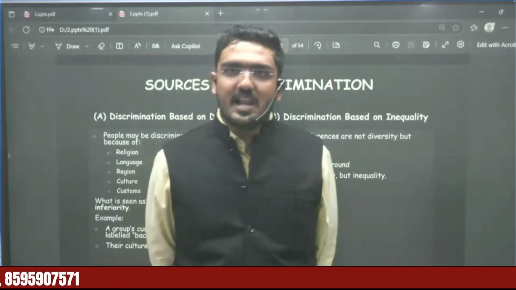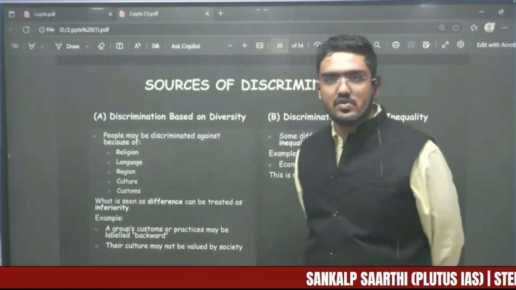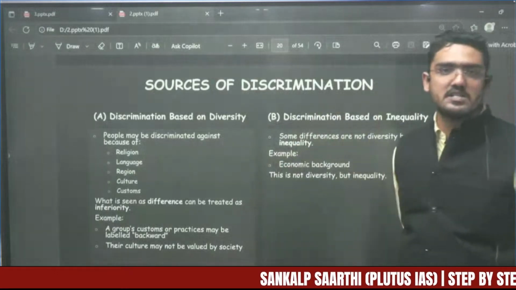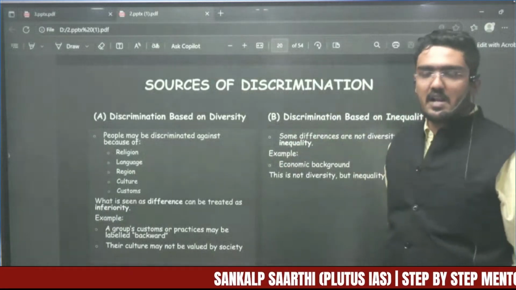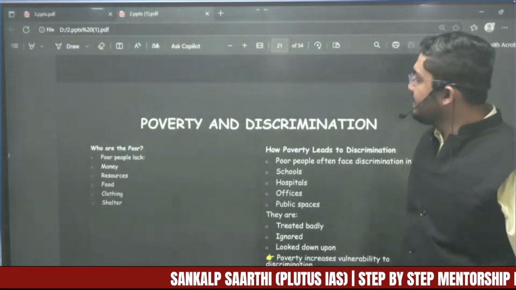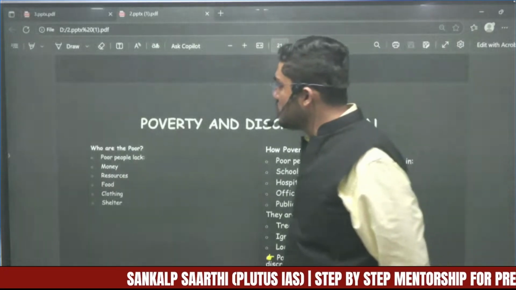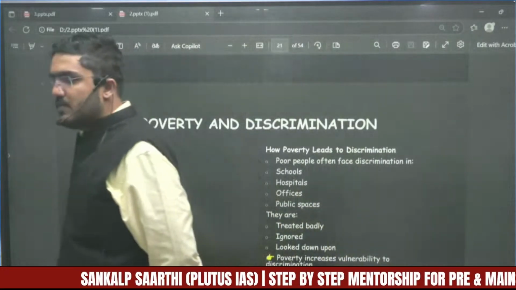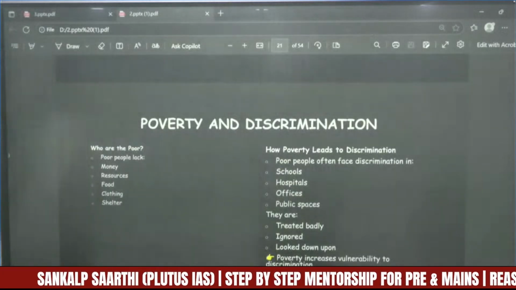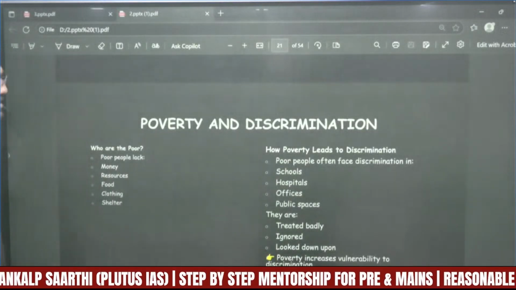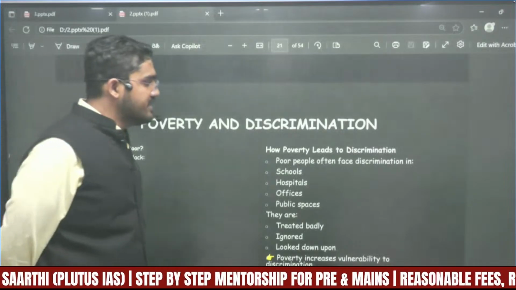Okay, so upper class, lower class, middle class, mediocre, upper class, right, so these are the differences. Now, poverty and discrimination. So who are poor? Poor are the people who do not have money, resources, opportunity, food, clothes, shelter. And how does poverty lead to discrimination?